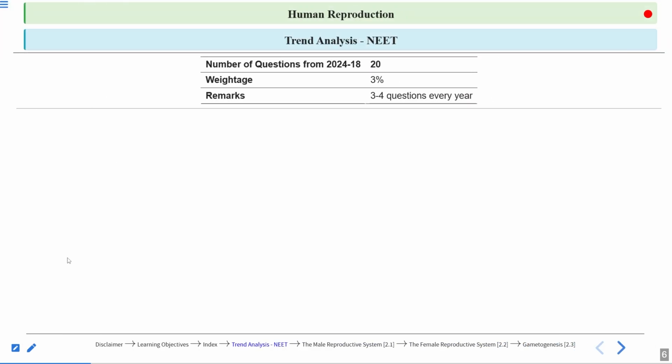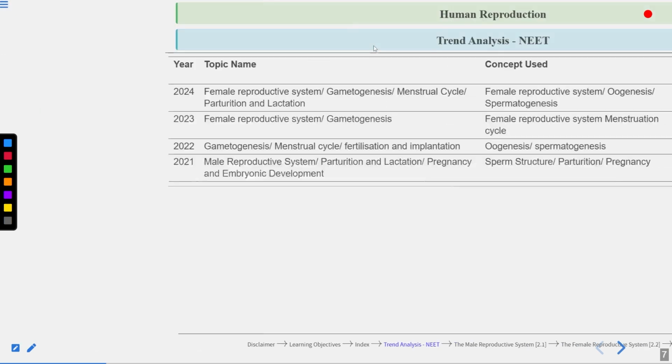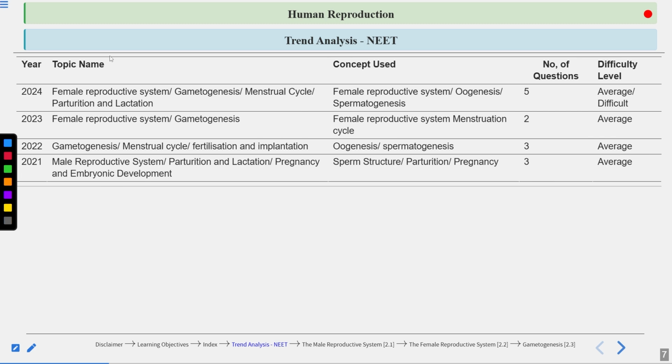Here you can see the weightage of this chapter. The weightage is 3%, and 3 questions come every year in the NEET exam from this chapter. From 2018 to 2024, 20 questions have come from this chapter. Here you can see the topic name, concept used, number of questions, and difficulty level of the questions, given year wise.